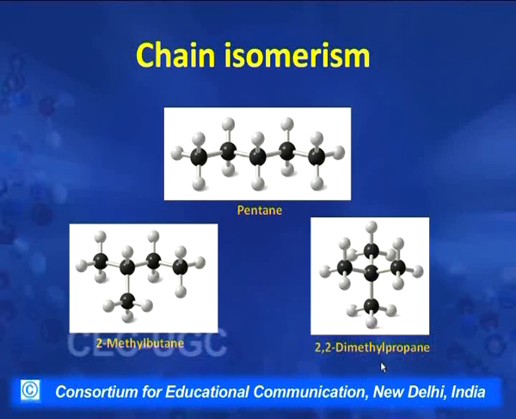Now again all these 3 compounds have same molecular formula, but they differ in the chain length. One has length of 5 carbon chain, another is a 4 carbon chain, third is a 3 carbon chain. So these isomers are classified as chain isomers. Next we take up another type of isomerism, position isomerism.